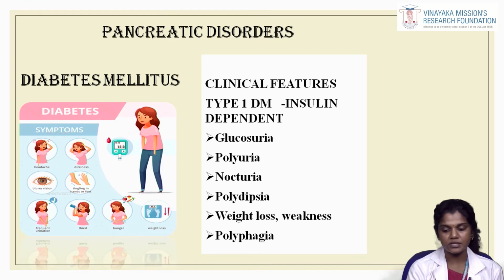You have type 1, or insulin dependent diabetes mellitus, and type 2, or non-insulin dependent diabetes. The clinical features of type 1 include glucosuria, polyuria, nocturia, polydipsia, weight loss and weakness, and polyphagia. So these are the clinical features of type 1, the insulin dependent diabetes mellitus.